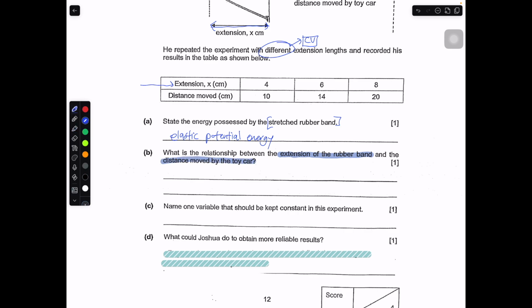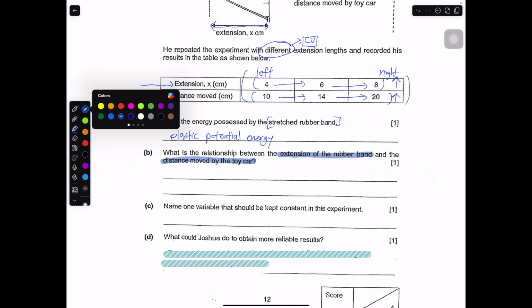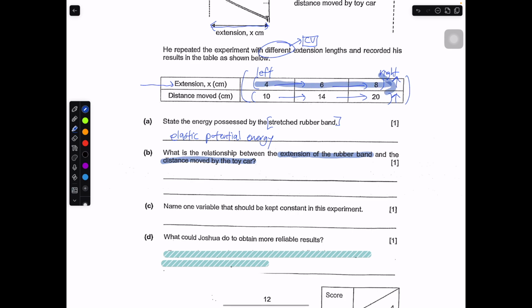Okay, how to read this? You can read from here. 4, 6, 8. So increase. Okay, 10, 14, 20 increase. I read from left to right. Sometimes the information will be arranged top-down, sometimes left to right. You have to really identify which way to read it which is the most beneficial for you, in this direction.